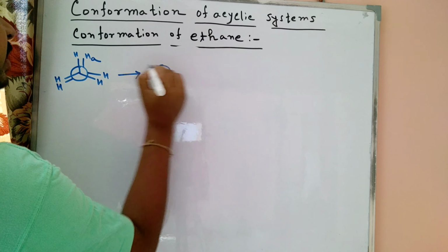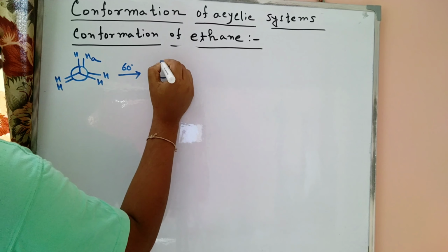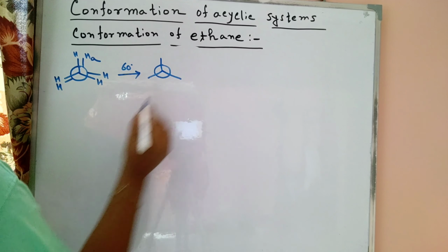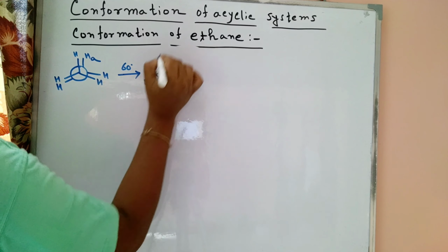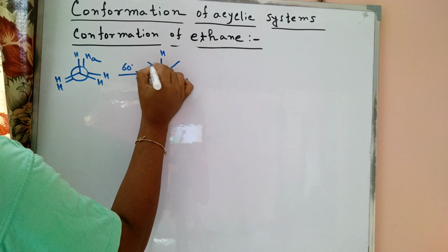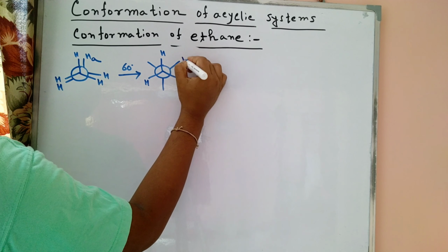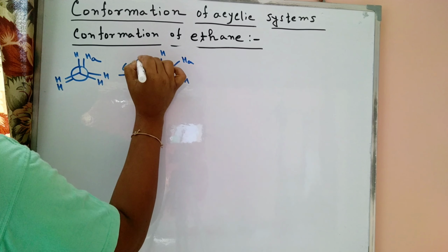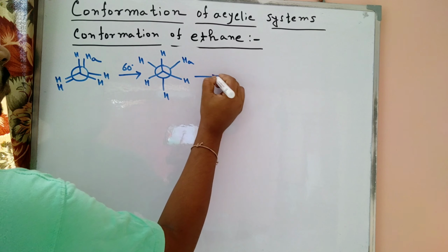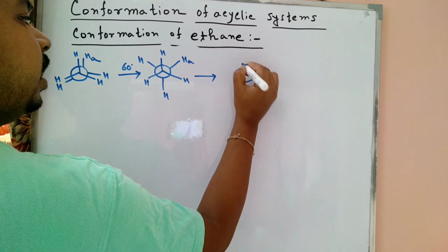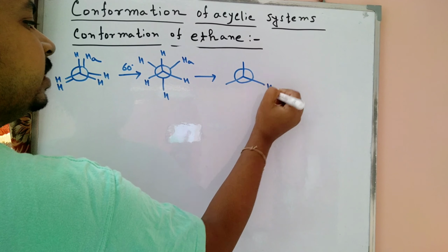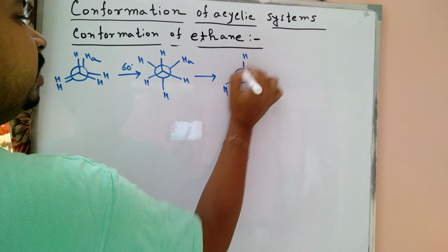Now we rotate by a 60-degree angle. We know that our front carbon is fixed, so when we rotate 60 degrees, this HA is shifted. HA is present here, but the front carbon and its three hydrogens are fixed.